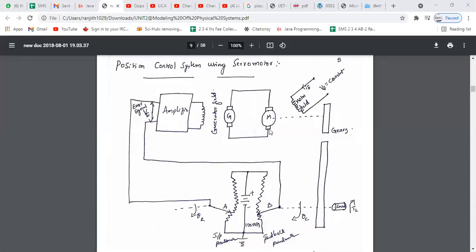In the servo mechanism we use servo motor.